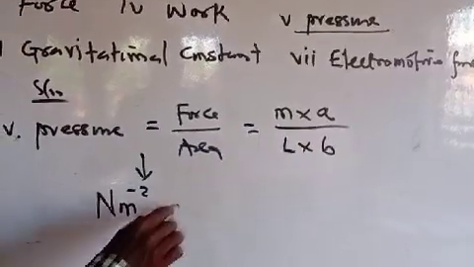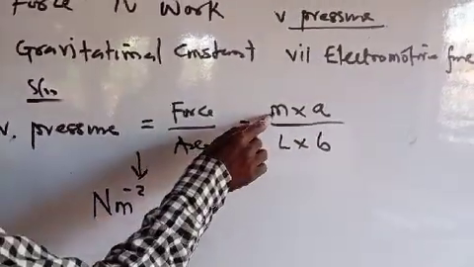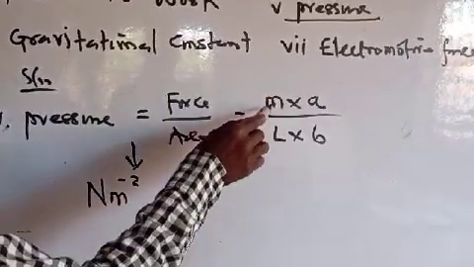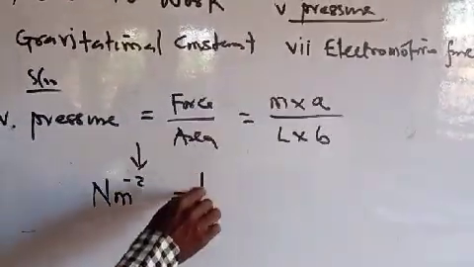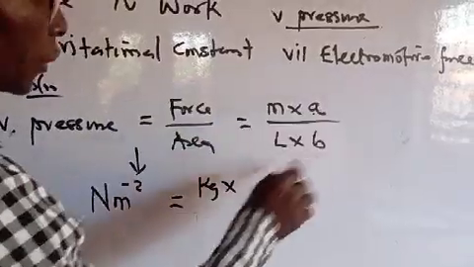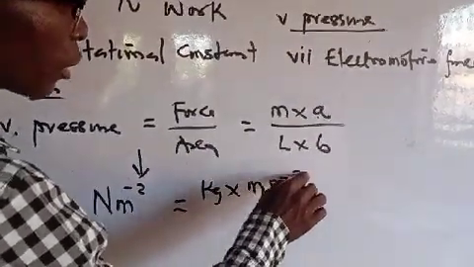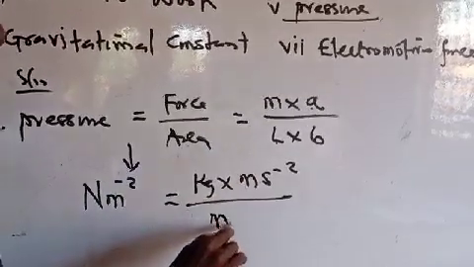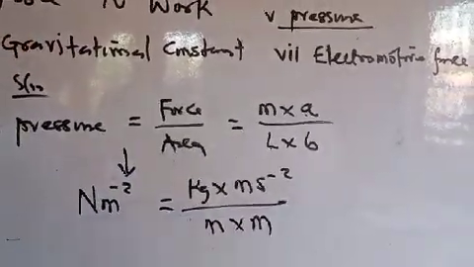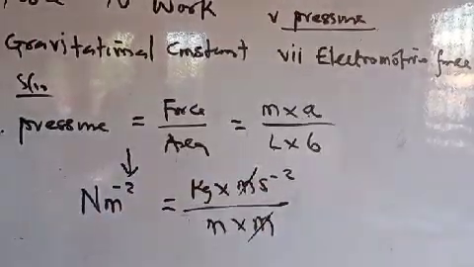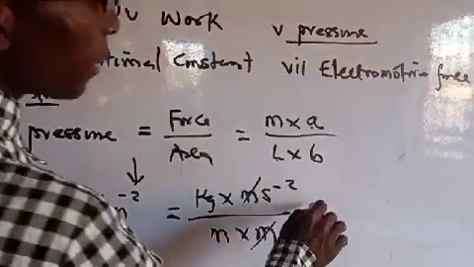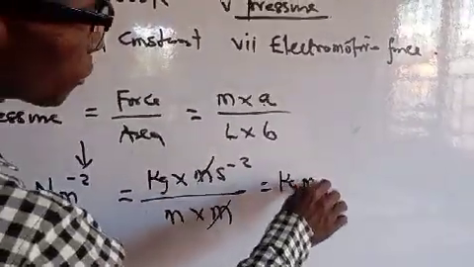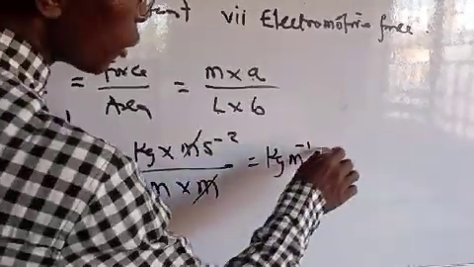Area is length times breadth. So if I come back here, the unit is kilogram. Take note, acceleration is meter per second square, divided by meter times meter. Now, meter can cancel meter. At the end of the day, we have kilogram, and this meter, when it comes up, becomes raised to power minus 1, per second square.